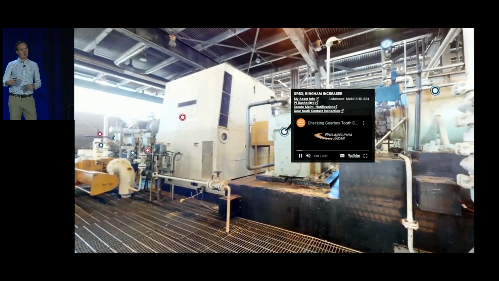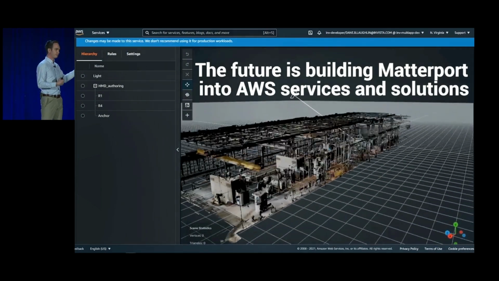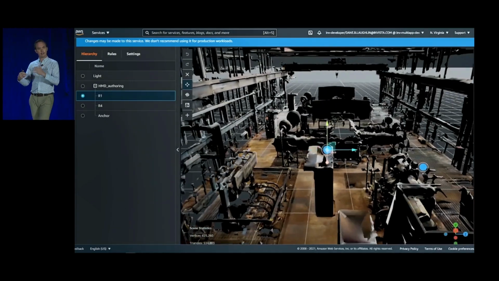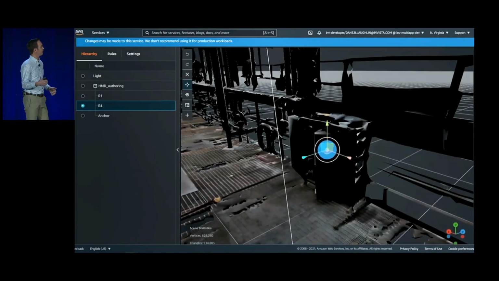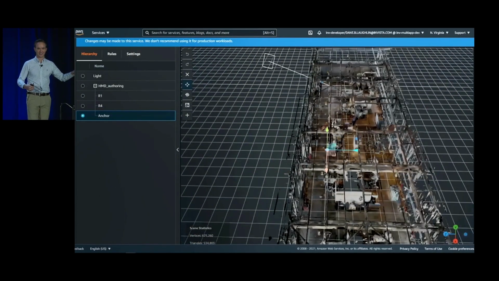The thing that TwinMaker enables over the top of this is that you also have a data layer, right? So you have the context as far as descriptors, you can add links, and then now I can pull in IoT data, SAP information, all these things. So this is kind of a rough version, and I'm calling it out because I know it's rough. But the end product will actually be the view that you saw of Matterport that's high definition, completely integrated over the top. So we're super excited about that because what that means is that everybody out on the shop floor will have access to high quality models.